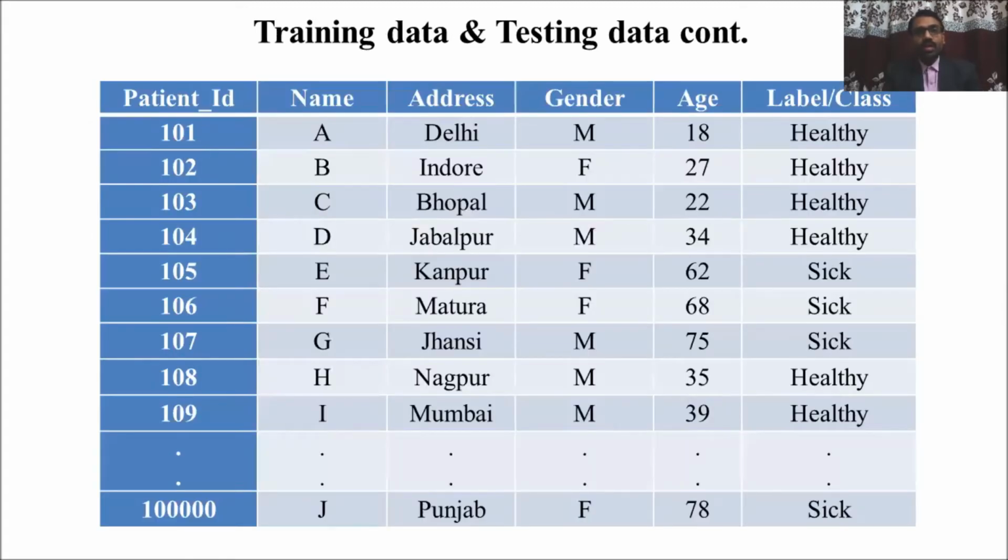So this is the training data. This is the patient data, and it contains 1 lakh records of patients. This is labeled data, because the data gives the label, class or output, which is healthy or sick. According to the requirement, we use labeled data or unlabeled data for the machine.